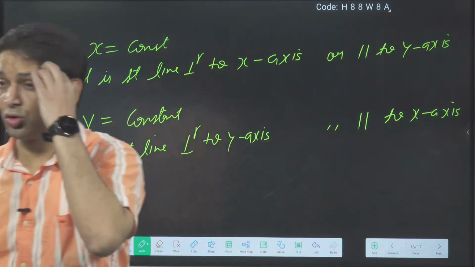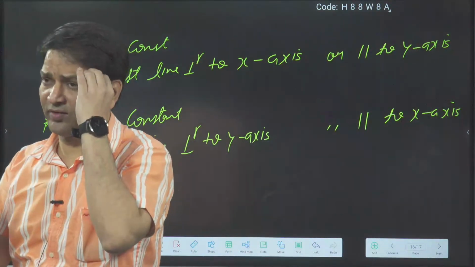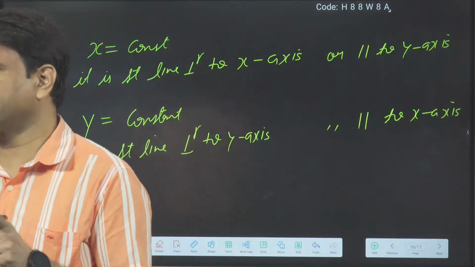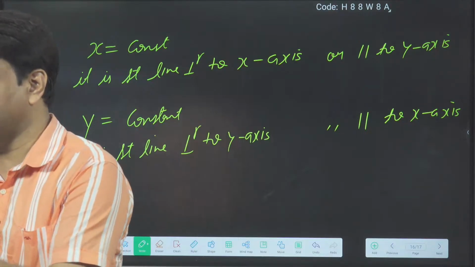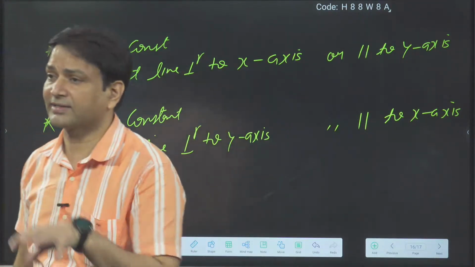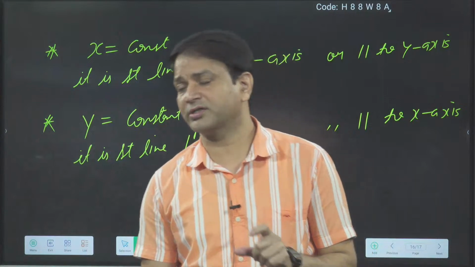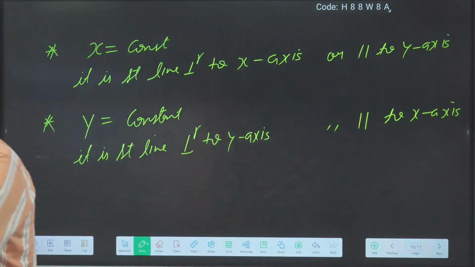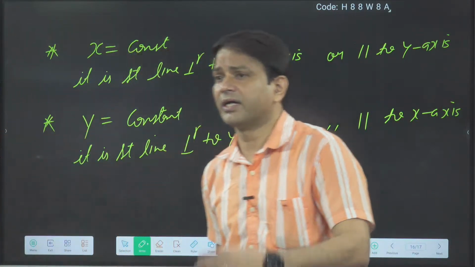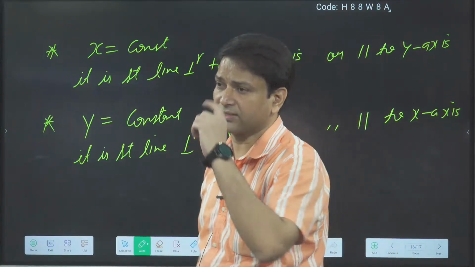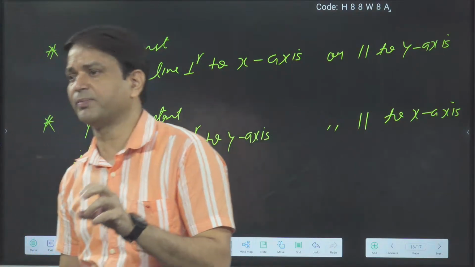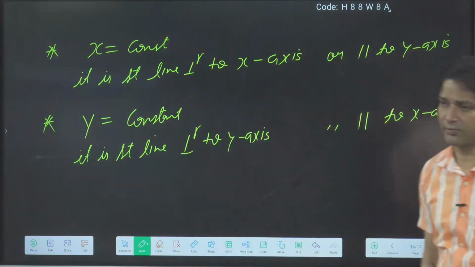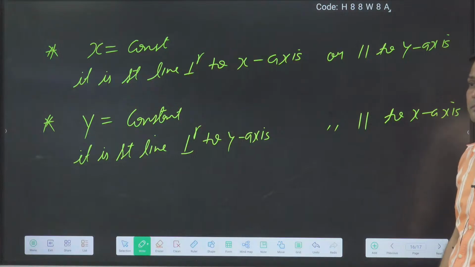So if x is equal to constant, anything I gave, then we can say it is a straight line perpendicular to the x-axis. And if y is equal to constant, then the graph will be a straight line perpendicular to the y-axis. Everybody got this or not? Remember this directly. x is equal to constant, the graph will be a straight line perpendicular to the x-axis. y is equal to constant, then the graph will be a straight line perpendicular to the y-axis. Everybody got it? Tell fast.